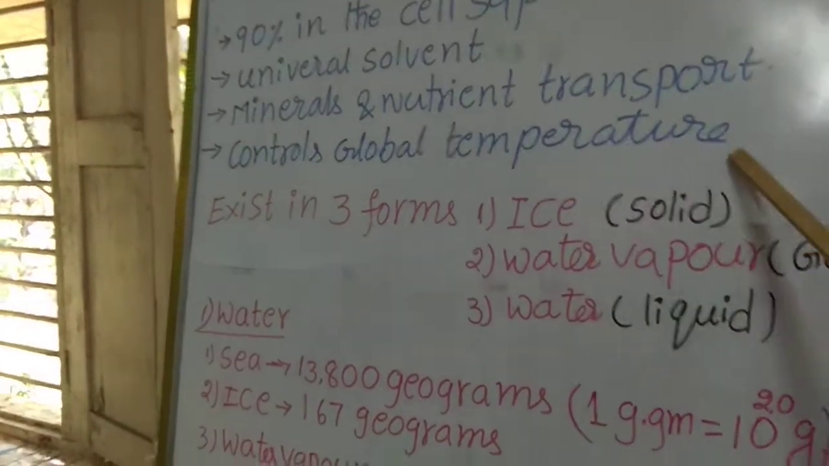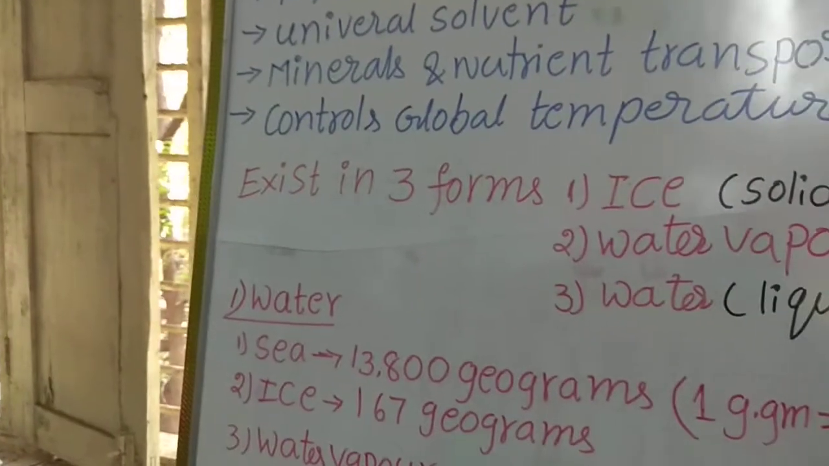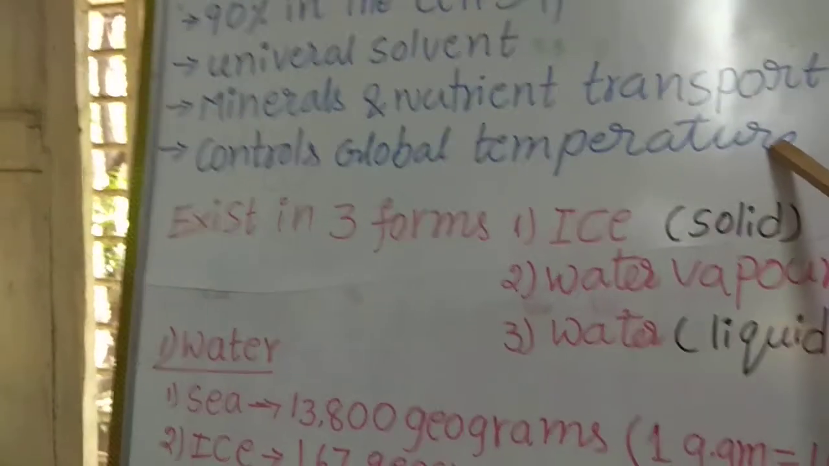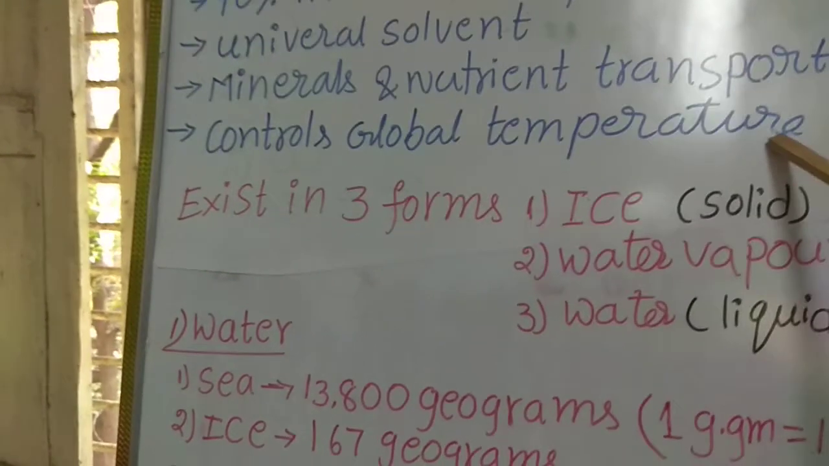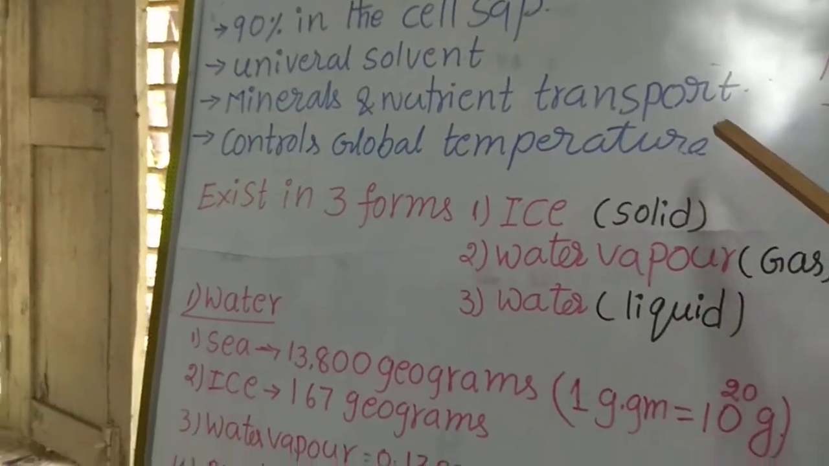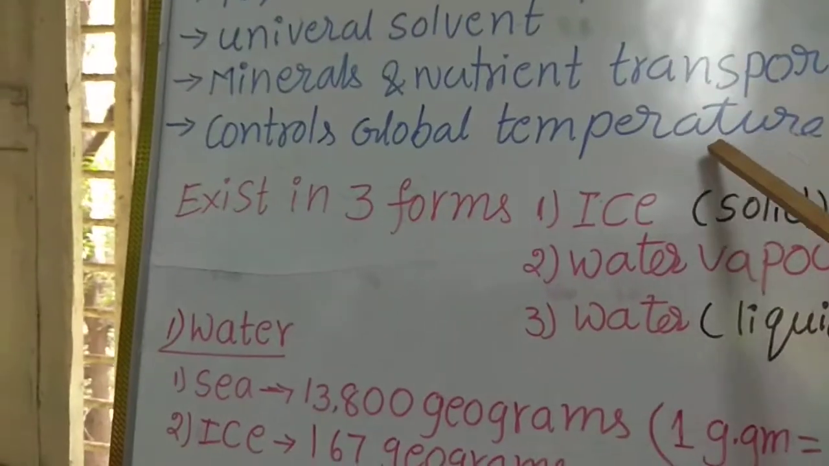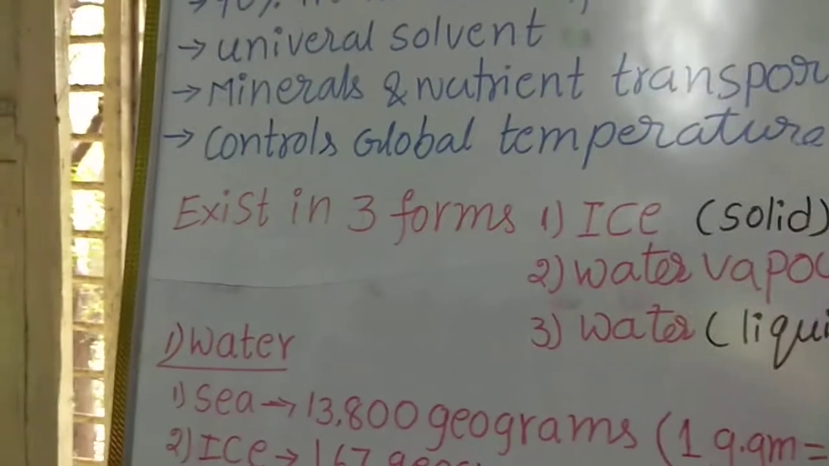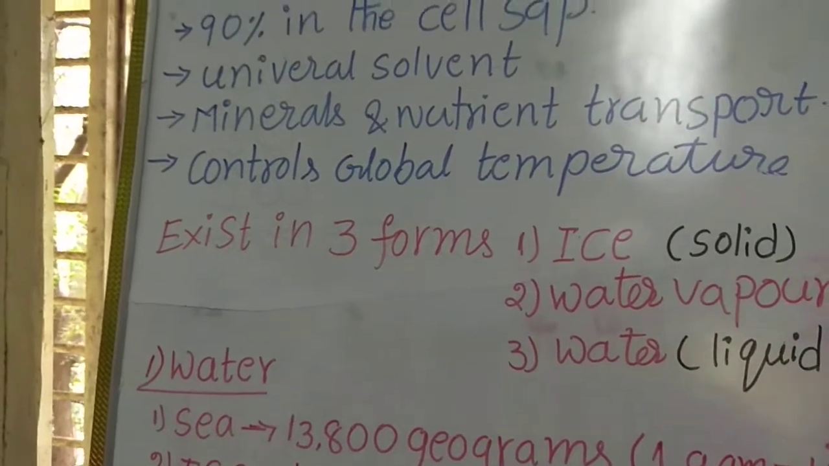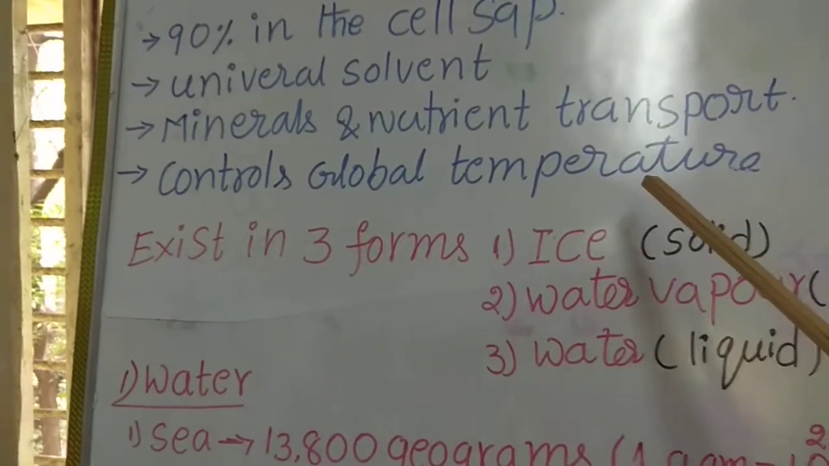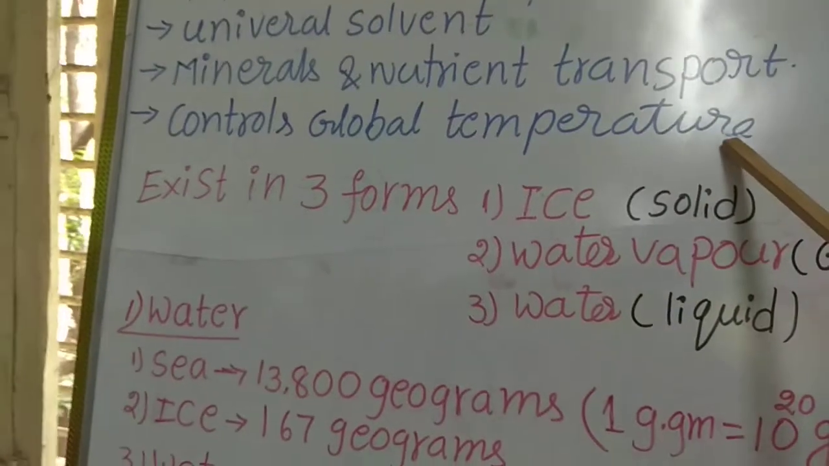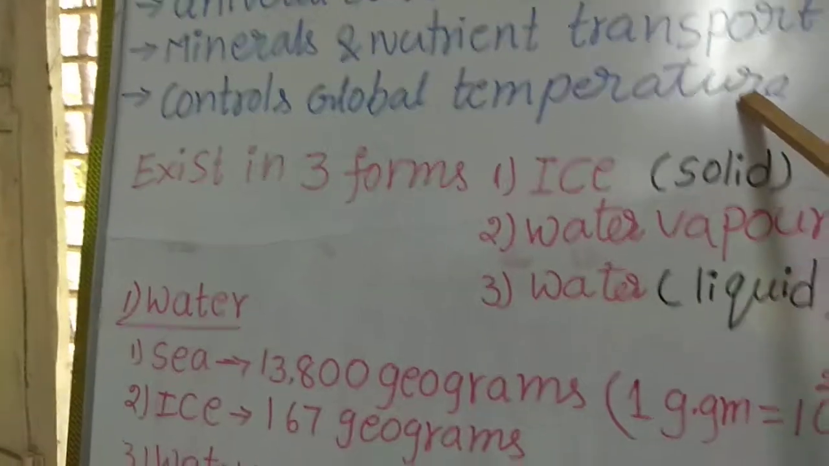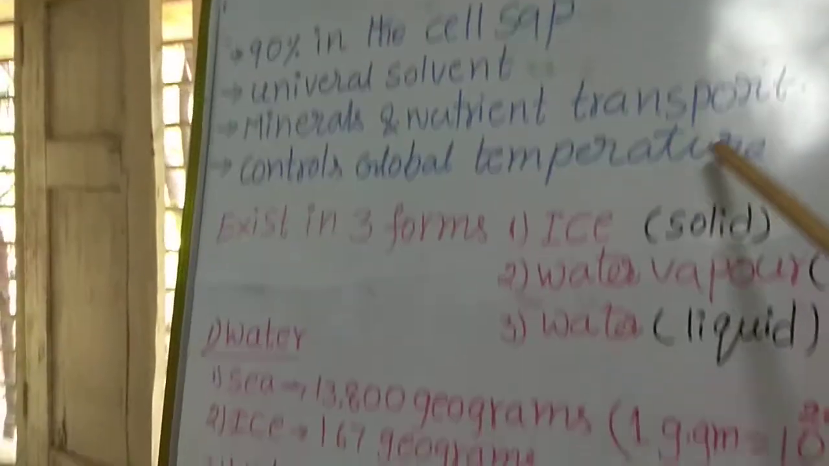Water controls global temperature. During daytime, water absorbs solar radiation and gets warm. And during night, seawater gradually releases the heat waves, and these heat waves go up and are again reflected back to the earth surface by the clouds, so that the earth has a constant temperature even at night also. That is control of global temperature.